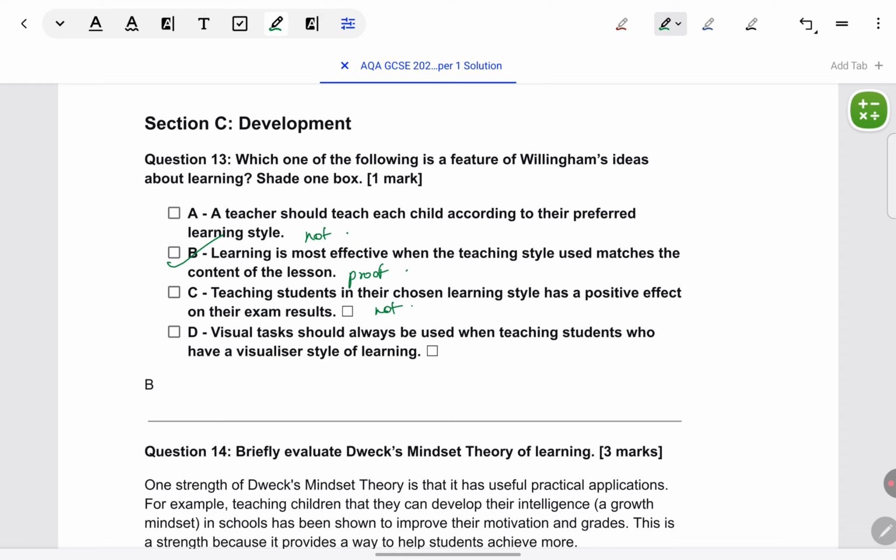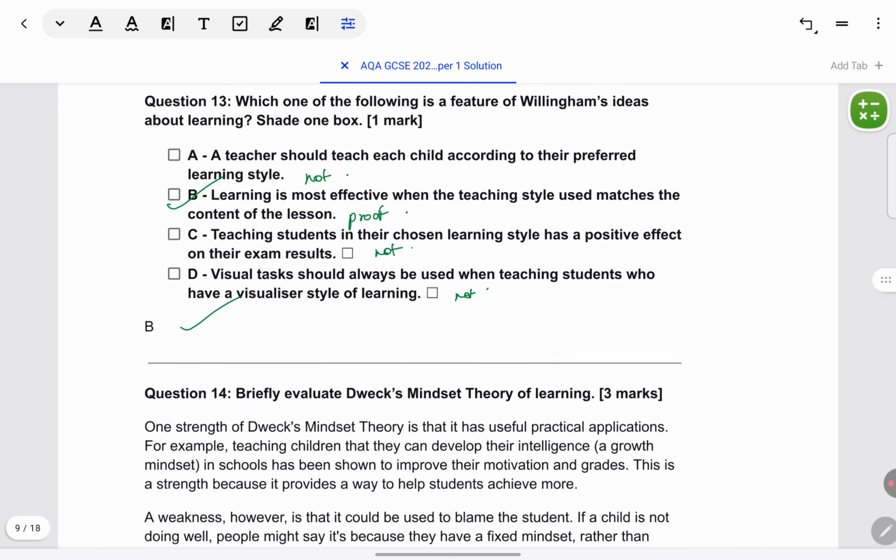Again, this is too extreme. We cannot go only by what the learner wants. Visual tasks should always be used when teaching students who have a visual learning style. No, Willingham has said it cannot be absolute or 100%. Even if someone has a visual style, 100% of the time we are not going to use that method. So the correct answer is definitely B.